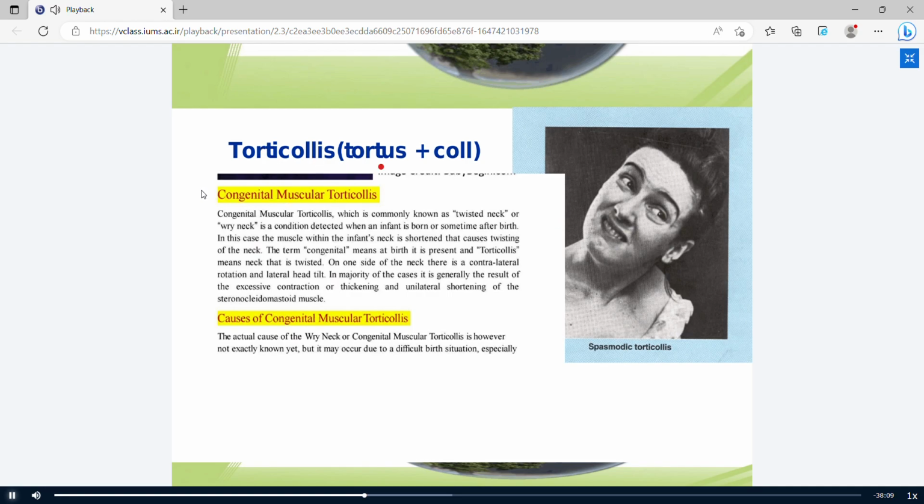Torticollis is a torsion in the neck, and is a congenital anomaly of the fibers of the SCM muscle. It may happen during birth, and may occur due to different birth situations. The fibers of the SCM muscle lead to a spastic contraction, and the neck position in lateral flexion and rotation of the face is fixed for the patient.